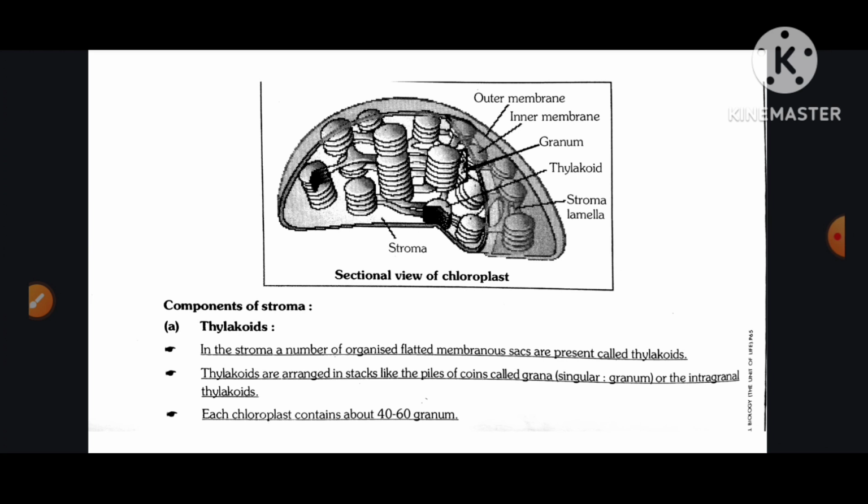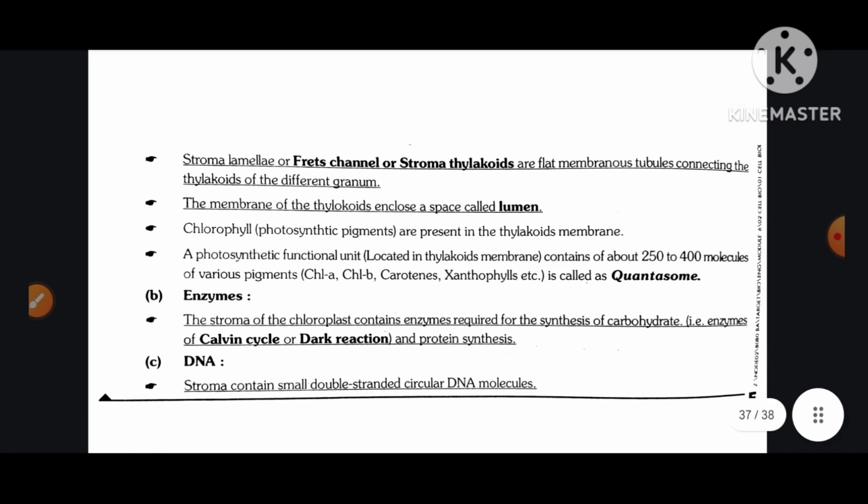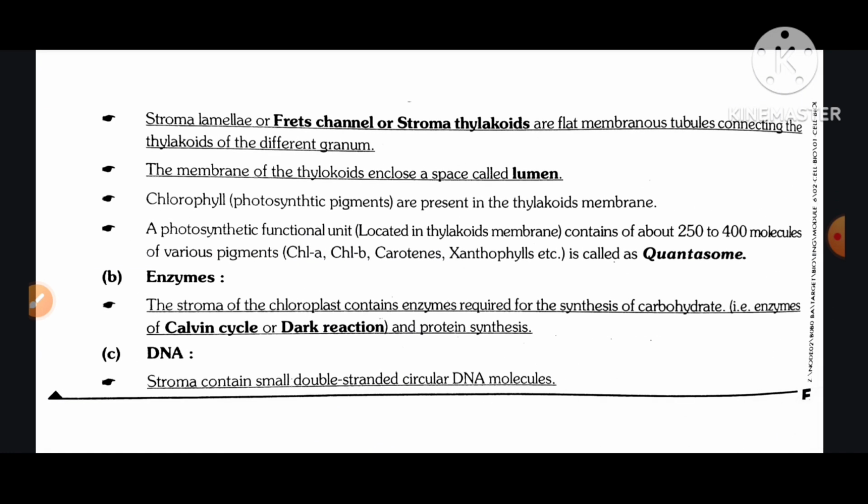Components of stroma. Number A, thylakoids. In the stroma, a number of organized flattened membranous sacs are present called thylakoids. Thylakoids are arranged in stacks like piles of coins called grana, singular granum, or the integral thylakoids. Each chloroplast contains about 40 to 60 grana. Stroma lamellae, or Frets channels, or stroma thylakoids, are flat membranous tubules connecting the thylakoids of the different grana. The membrane of the thylakoid encloses a space called lumen.